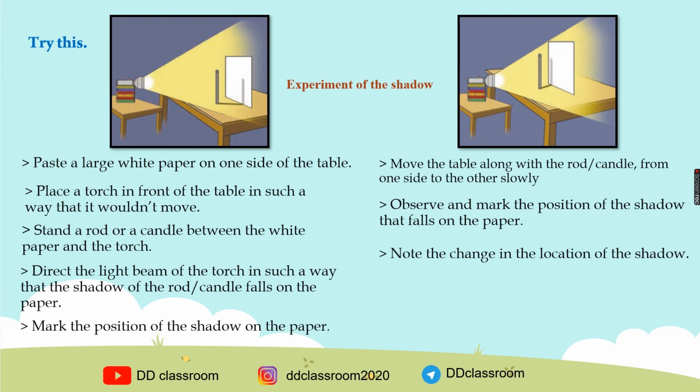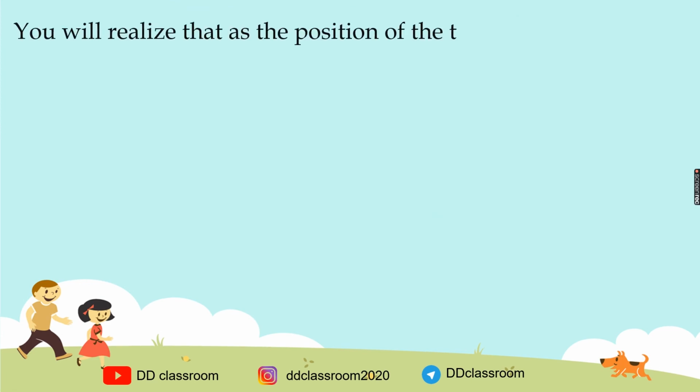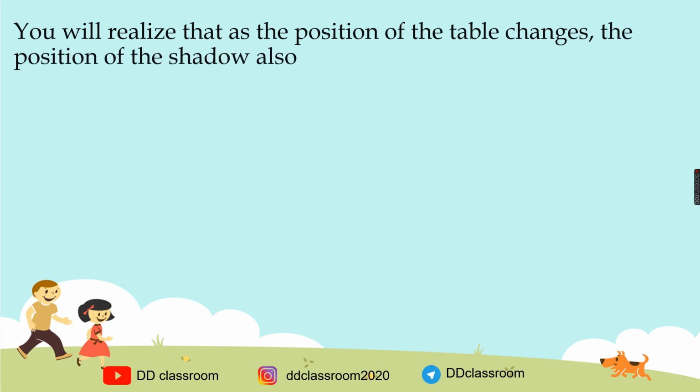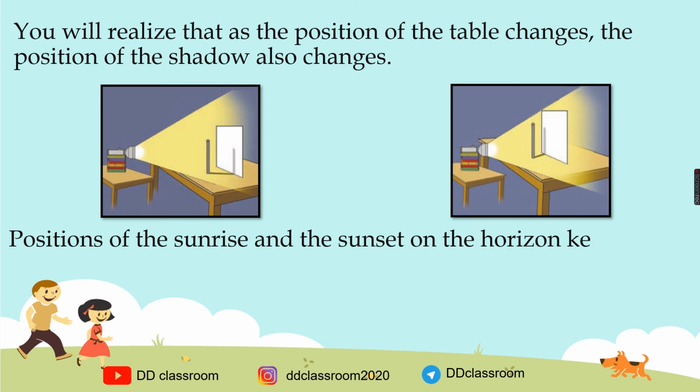Note the change in the location of the shadow. From this activity, you will realize that as the position of the table changes, the position of the shadow also changes. If the positions of the sunrise and the sunset on the horizon are observed for the whole year, you will realize that they keep on changing.